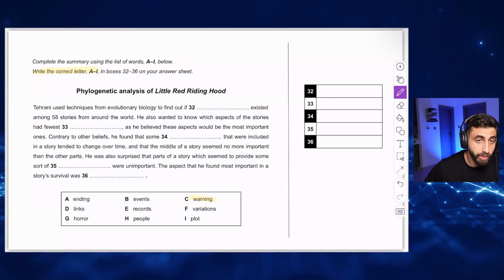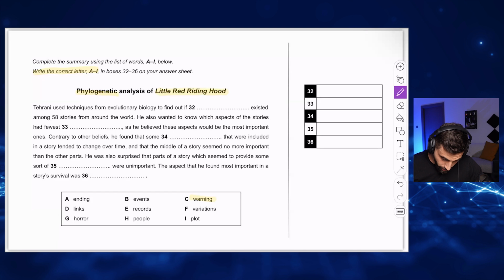Let me read. See, focus with me, yeah? All right. Phylogenetic analysis of Little Red Riding Hood. Tehrani. Tehrani looks like it's the name of a person from Iran.